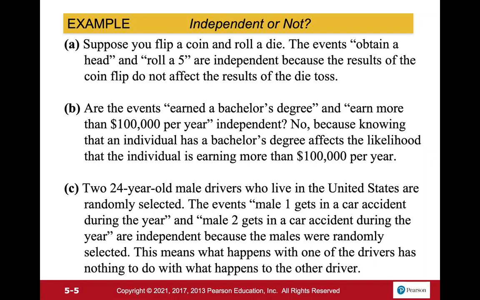This means what happens with one of the drivers has nothing to do with what happens to the other driver. Another thing that we could say to make it a dependent event is that one of those 24-year-old men driving over 100 miles an hour might increase the odds of him getting into a car accident, because at that point you're considered a reckless driver and you might get in a car accident.